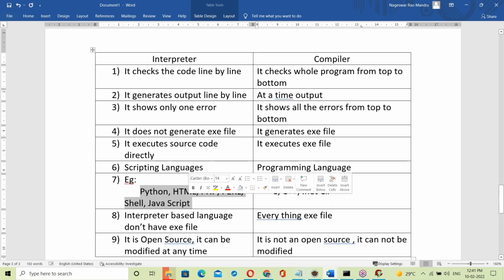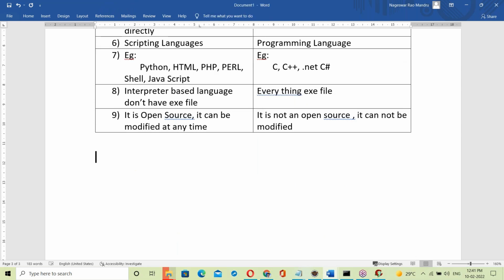Now let us come to Java. Now I'm starting Java. Java, is it interpreter based or compiler based? Anyone have an idea? Even if you don't have an idea, no issue. I'll explain.